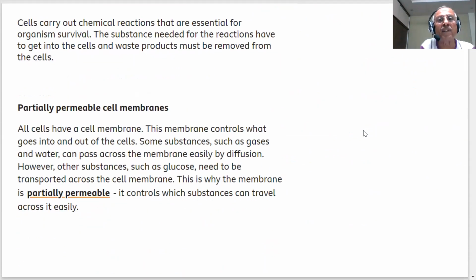Cells carry out chemical reactions that are essential for organism survival. Very important point. What are the cells doing? There are chemical reactions taking place, and these chemical reactions are necessary for our survival. The substances needed for reactions have to get into the cells, and waste products must be removed from the cell. What is happening inside the cell? Chemical reactions.